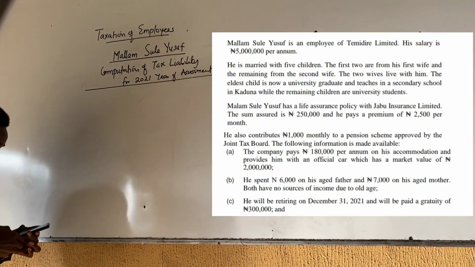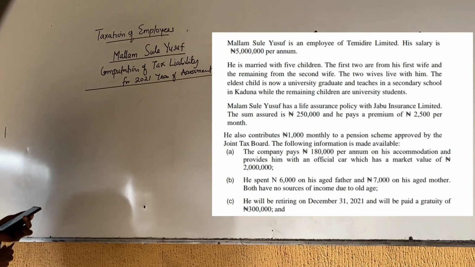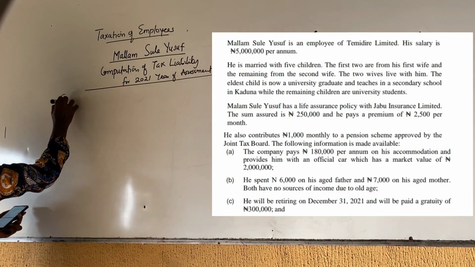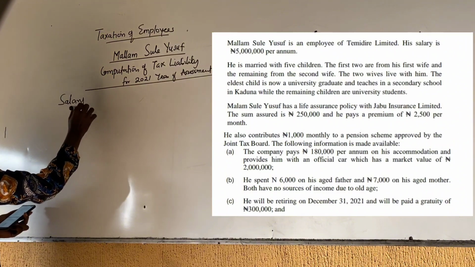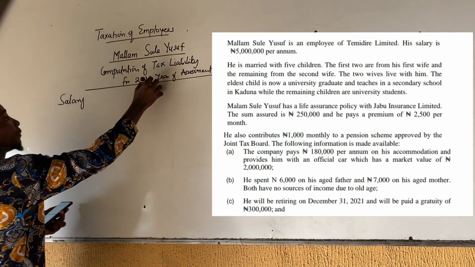All right. So you bring down the earned income, which is given in the question. So we are given salary as what? Salary is 5 million naira.